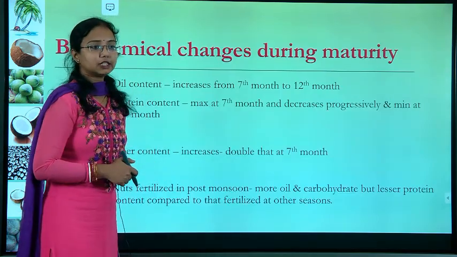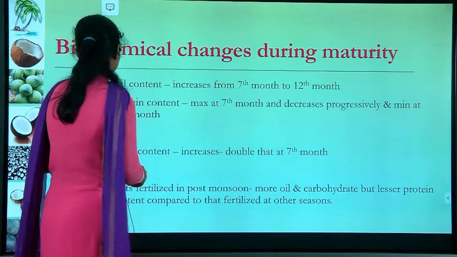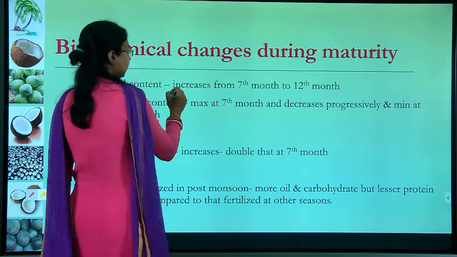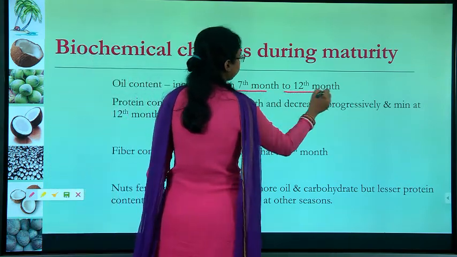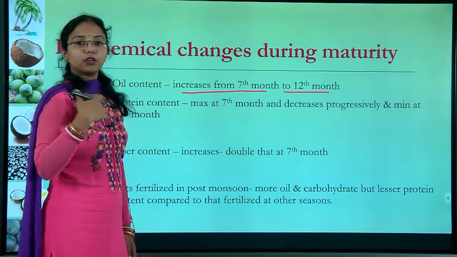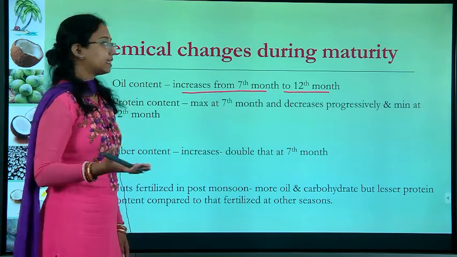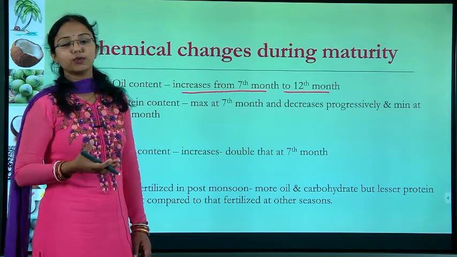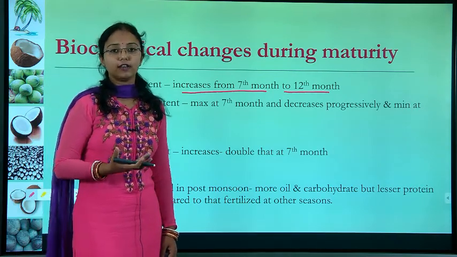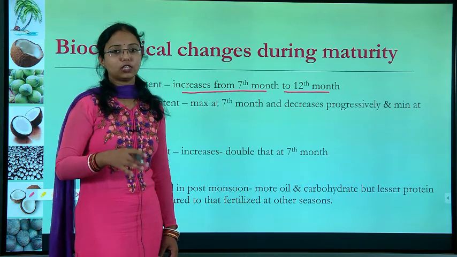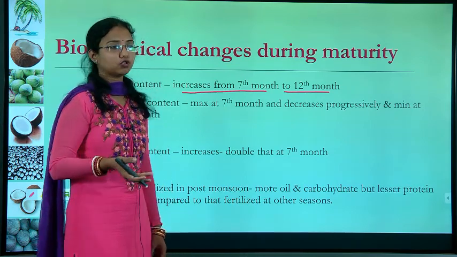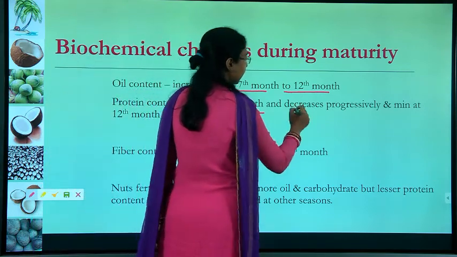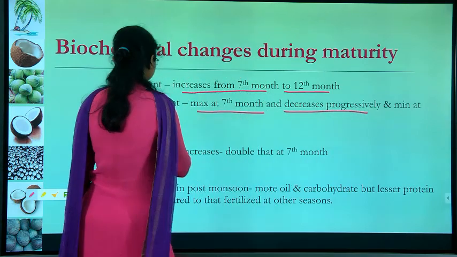Next, what are the chemical changes during maturity? First, the oil content. The oil content increases from the 7th month to the 12th month. When we get tender coconut, there is not much oil yet. So, when we use coconut for getting oil, we should use the fully ripe coconut, at least 12 months old. The protein content is maximum at the 7th month,